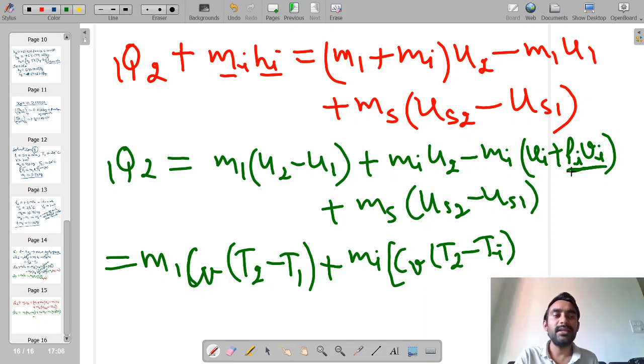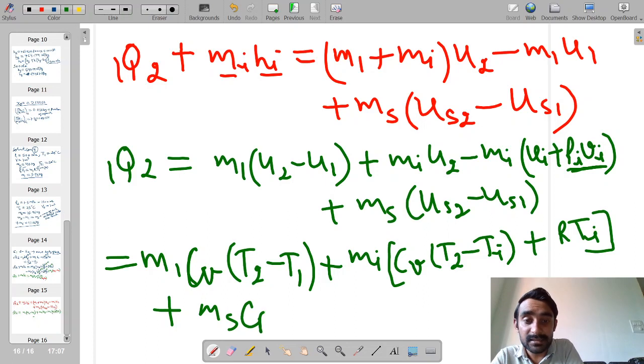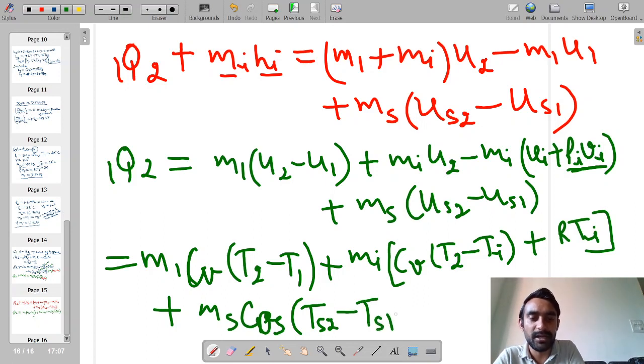We know PV is equal to RT for an ideal gas, so I can simply write this PV as R into Ti. And similarly for the steel, mass of the steel and Cp or Cv of the steel, which is the same whether you write Cv or Cp, into temperature of steel at point 2 minus temperature of steel at point 1.